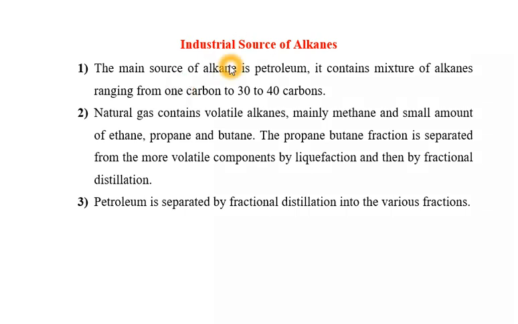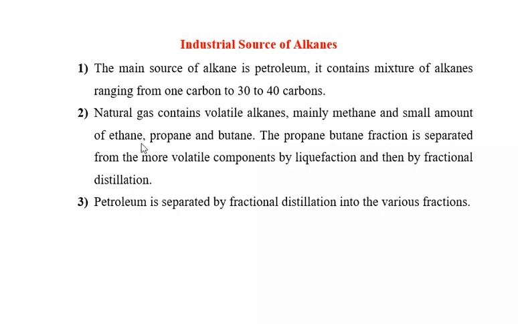There are some industrial sources of alkanes. The main source of alkanes is petroleum, which contains a mixture of different hydrocarbons with carbon numbers from 1 to 30 to 40 carbons. Natural gas contains volatile alkanes, mainly methane, and small amounts of ethane, propane and butane.